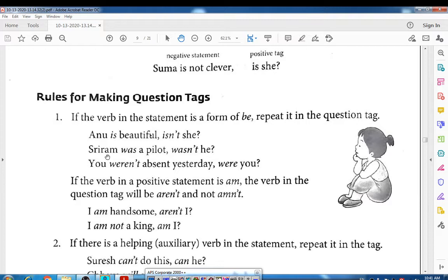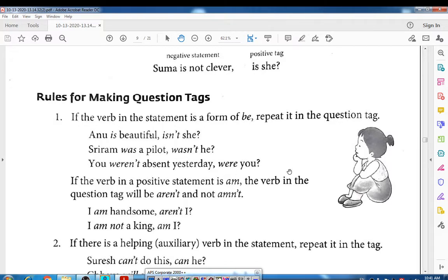Sriram was a pilot, wasn't he? Look at that. Sriram is a boy and therefore the pronoun he is used for him. Like that. You weren't absent yesterday. Here the sentence is actually a negative statement and therefore the tag will be the positive one. We haven't made weren't you. We only made were you.